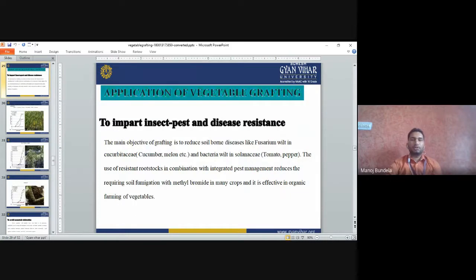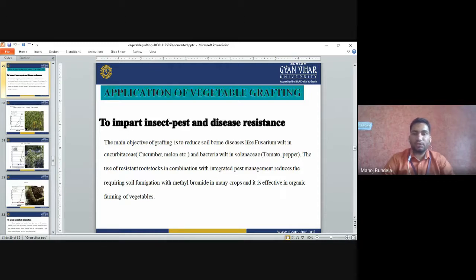Application of vegetable grafting to impart pest and disease tolerance or resistance. The main objective of grafting is to reduce soil-borne diseases like fusarium wilt in cucurbits like cucumber and melons. In cucumber and melons, fusarium wilt is the major problem, so to reduce that, we will go for grafting. Bacterial wilt in solanaceous vegetables like tomato and pepper is the major problem.